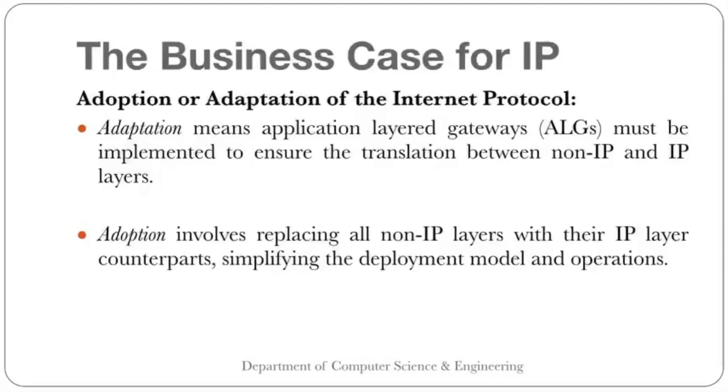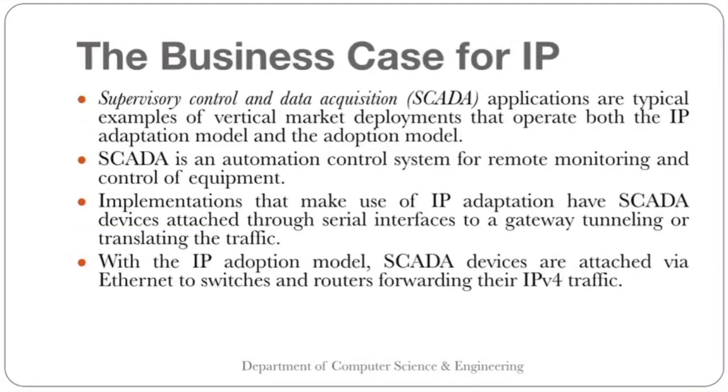Adoption involves replacing all the non-IP layers with their IP layer counterparts, simplifying the deployment model and operations. So replacing the non-IP layers with the IP layer counterparts, that is adoption.